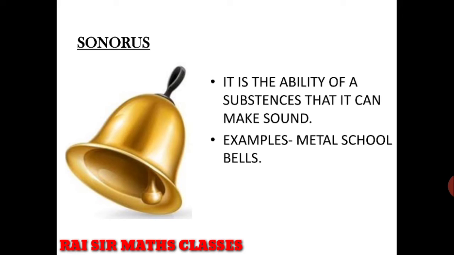Now our next property is sonorous. It is very familiar to us. It is the ability of a substance to make sound, or how much sound it can make. Example: metal bells of school. I have seen in your schools that when the lunch break or the period changes, or the bell for a holiday rings, you hear a sound. So a sound produced by any metal means that the metal is sonorous. So you understood that also.